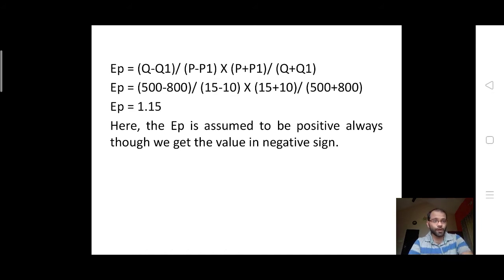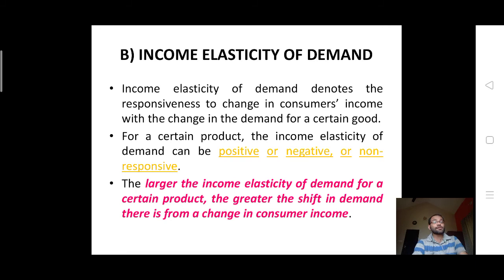So it's an important question. Next, after price elasticity, we are going to see income elasticity. Income elasticity of demand denotes the responsiveness of the demand for a certain good to changes in consumers' income. For a certain product, the income elasticity of demand can be positive or negative, or can be non-responsive too. The larger the income elasticity of demand for a product, the greater will be the shift in demand that we see with consumer income.